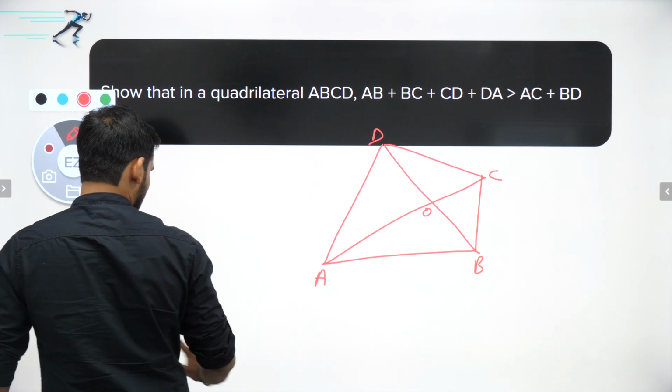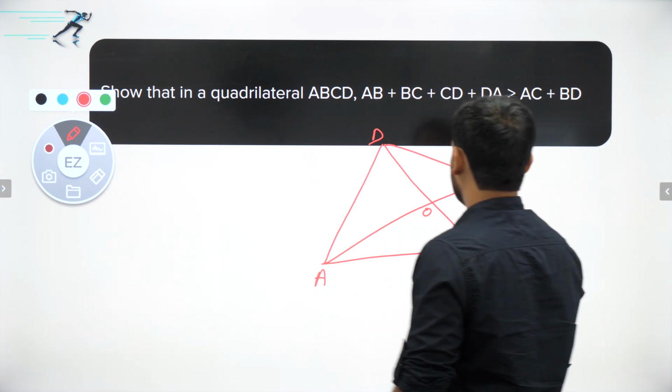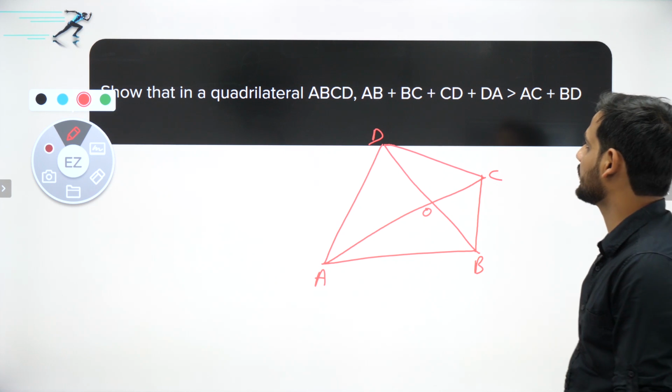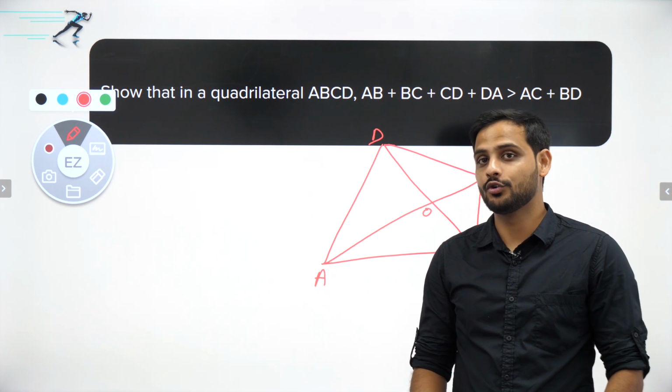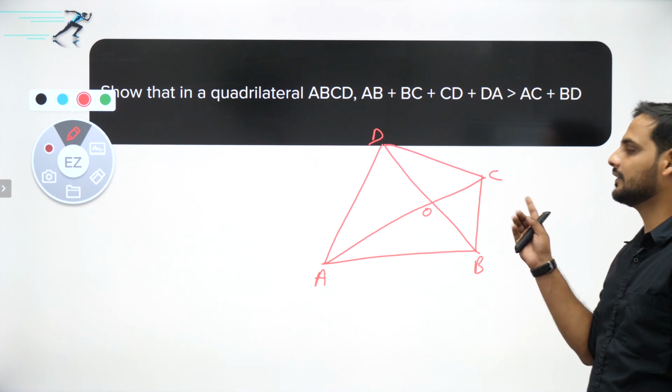You want the diagonals to be less than the sum of the sides. In the last class, if you remember, we proved that AB plus BC plus CD plus DA is less than twice of AC plus BD. And now we want to prove that the sum of the sides is greater than the sum of the diagonals.